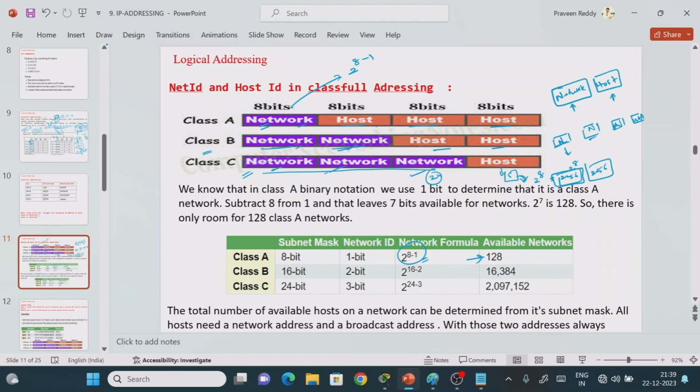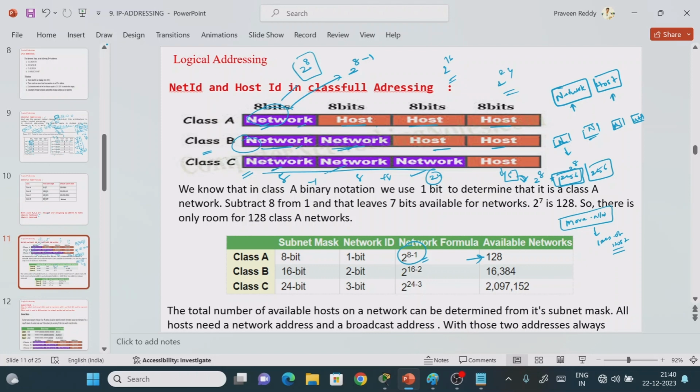Now consider a scenario where, as per your requirement, you need more networks with fewer host IP addresses. Which one is preferred? Where will we get more networks? Here, 8 plus 8 plus 8, nothing but 2 power 24 networks, we will get. If you go for class B, 2 power 16 networks. If you go for class A, you will get 2 power 8 networks.